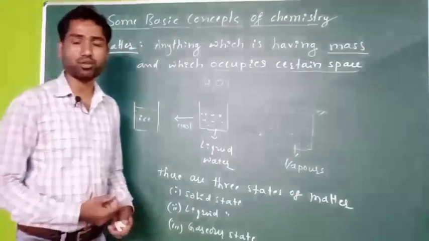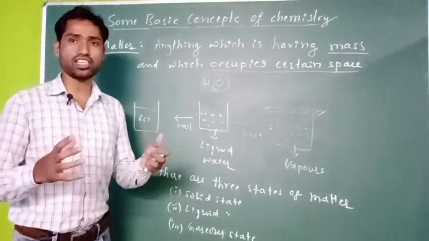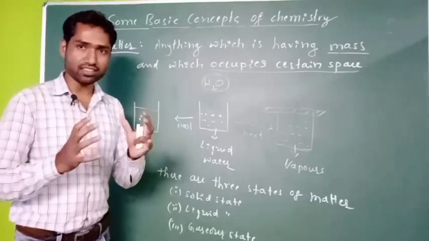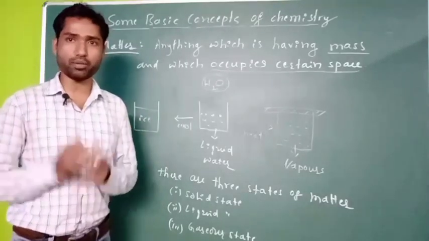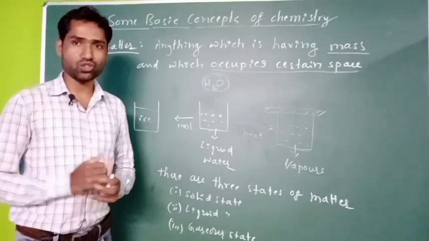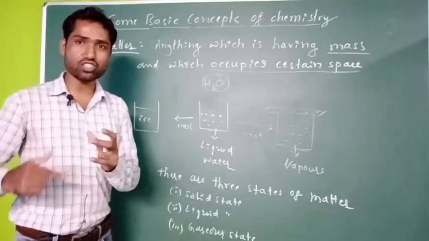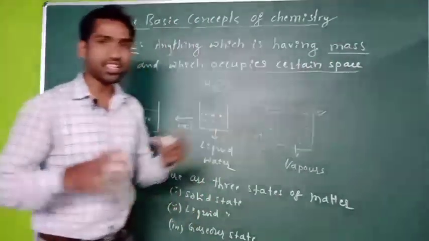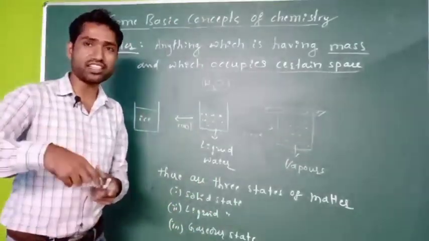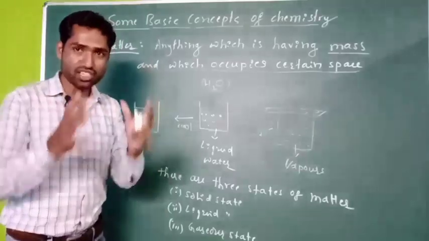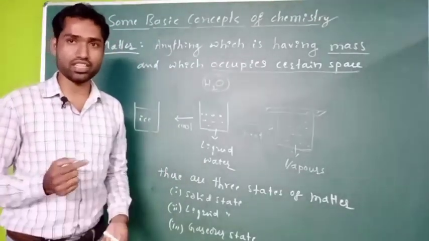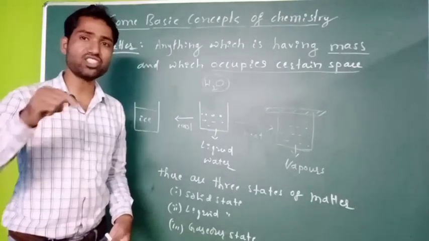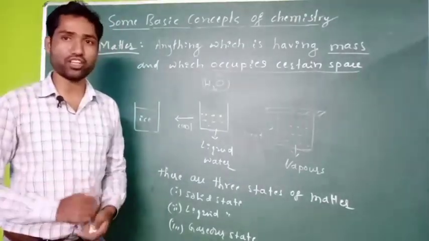Let us take an example of oxygen gas. That oxygen exists in the gaseous state at room temperature, right? We know that gases also have mass, we can weigh them, and they occupy certain space. In an oxygen cylinder, the oxygen is occupying certain space. Therefore, what we can say is oxygen exists in gaseous state at room temperature.